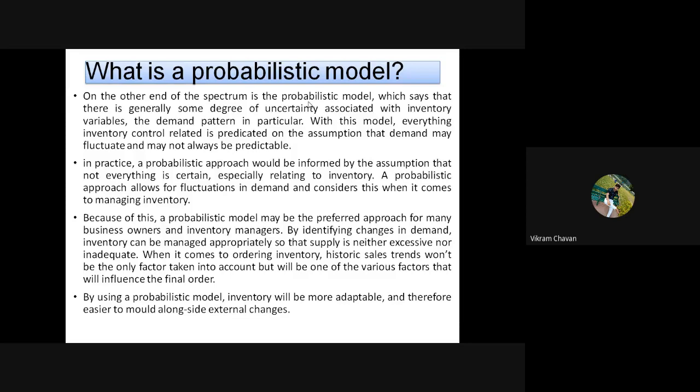In practice, a probabilistic approach would be informed by the assumption that not everything is certain, especially relating to inventory. A probabilistic approach allows for fluctuation in demand and considers this when it comes to managing inventory. Okay, write down these two points. So shall I move ahead to the next point?